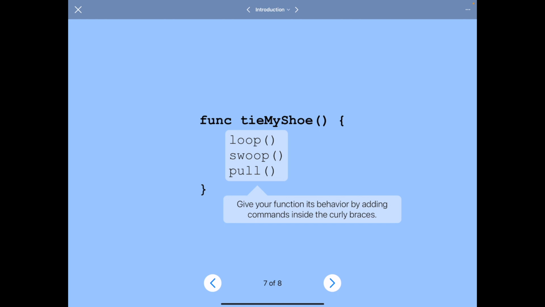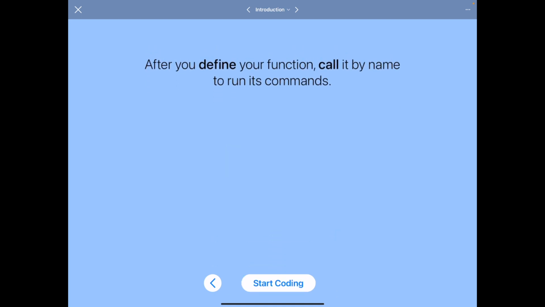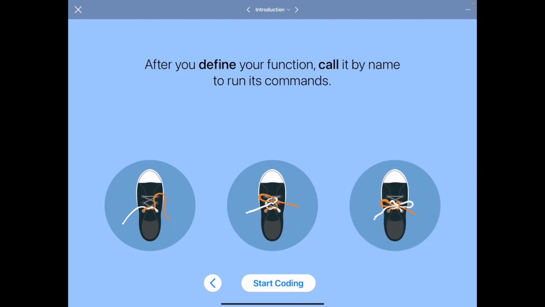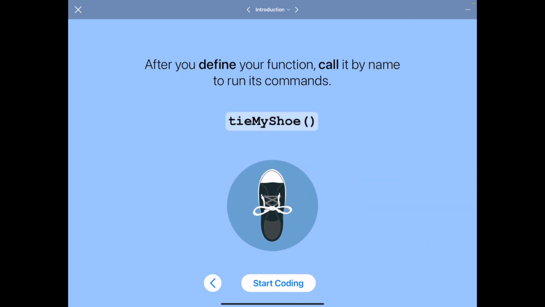Okay, so whatever's inside the curly braces sort of gives the function its behaviors. After you define your function, you call it by name to run its commands. So if you say tie my shoe, they will follow all the steps necessary to tie my shoe.